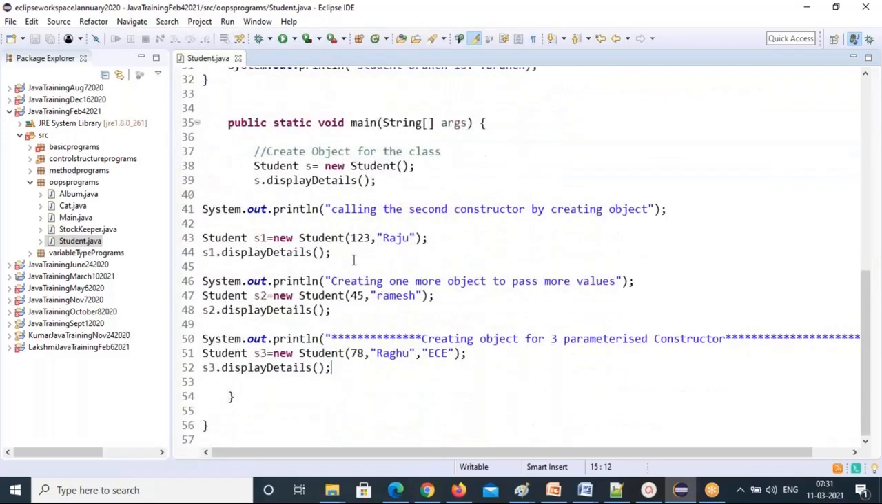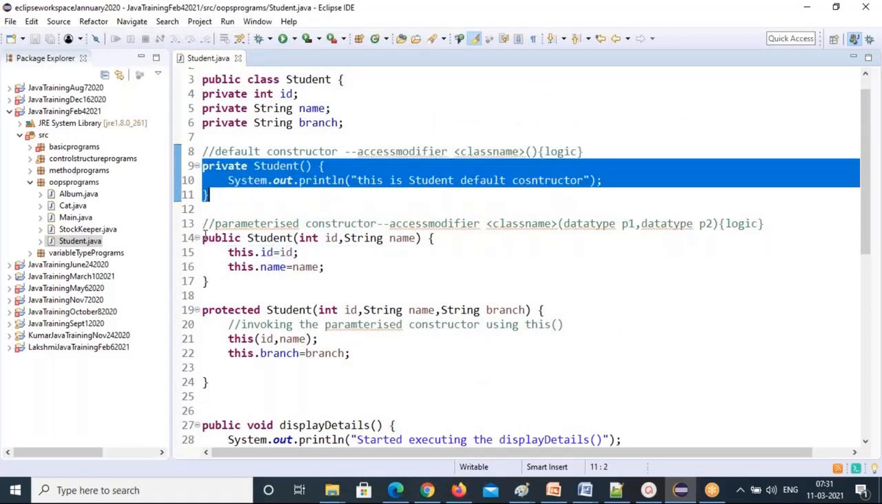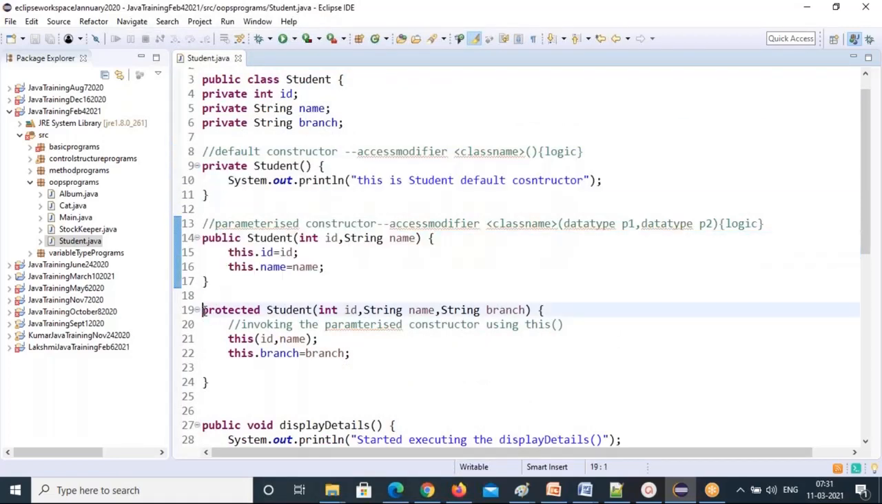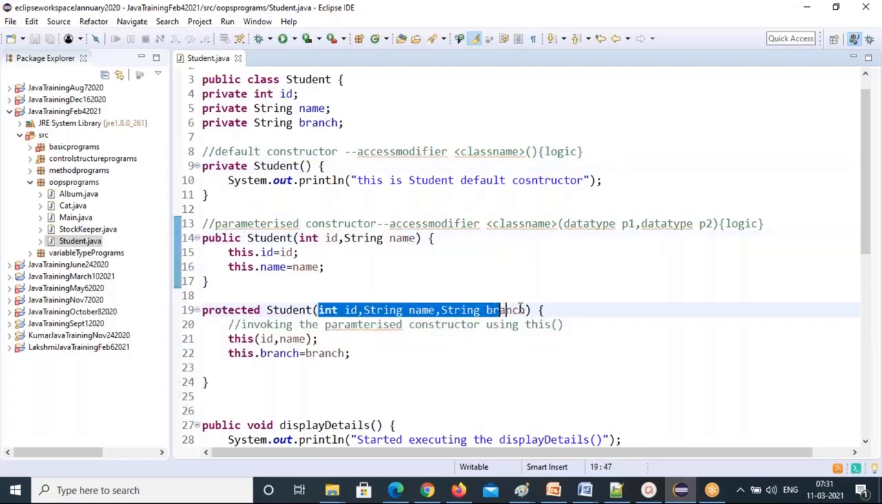Okay. So let's see, we have three constructors now: 1, 2, 3. All are differentiated by the parameter list. So that's the constructor part. Any questions? Ramesh.